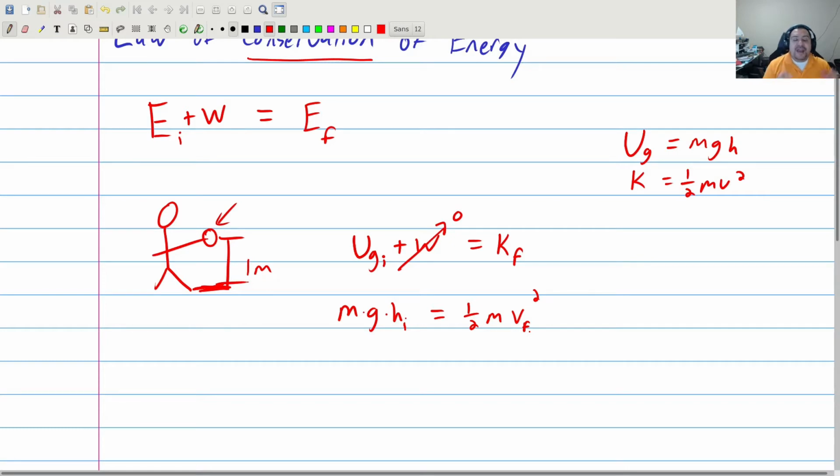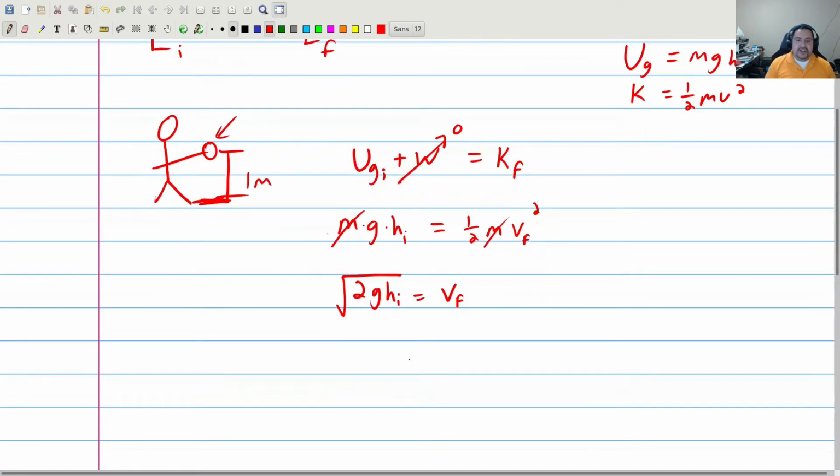So as long as the mass of the object does not change, this and this are gone. And so now all I have to do is solve for the final velocity. I'm going to multiply by 2, and I get 2ghi is equal to vf squared. So I take a square root in order to get rid of the squared, and I get vf is equal to the square root of 2 times g times h initial. So this is equal to the square root of 2 times 9.81 meters per second squared